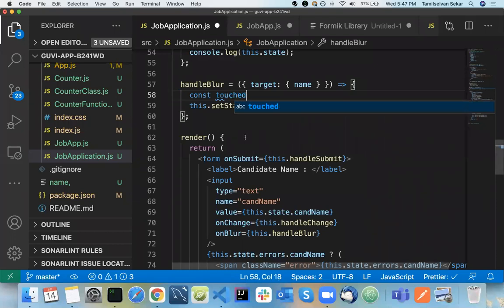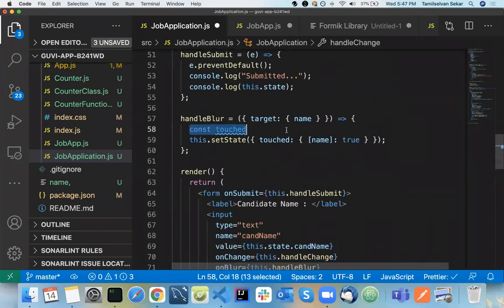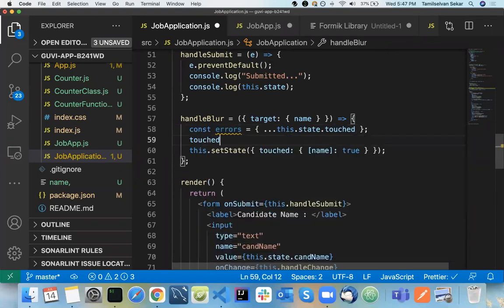The same way that we did for error, we'll take a copy of touched here and modify the field, so touched of that particular name, and modify it to true. Simple as that.